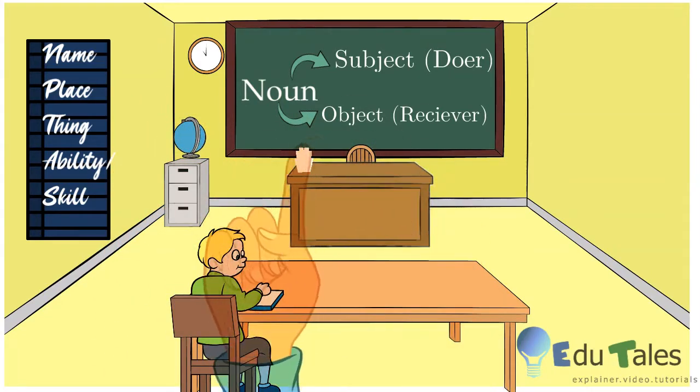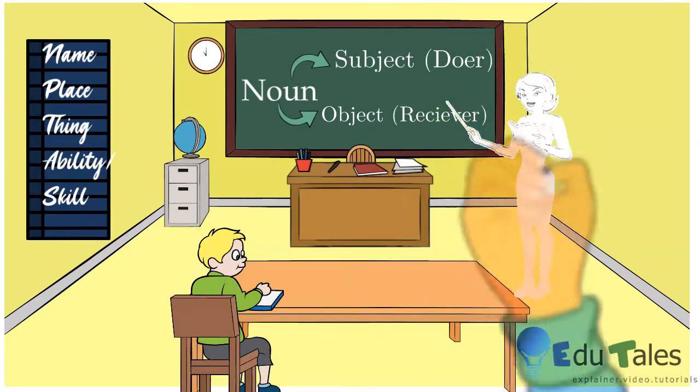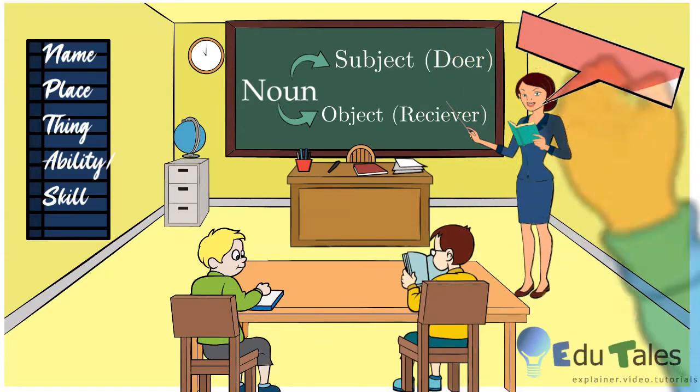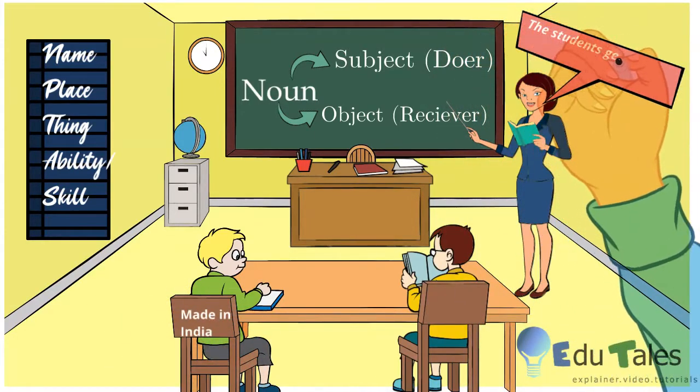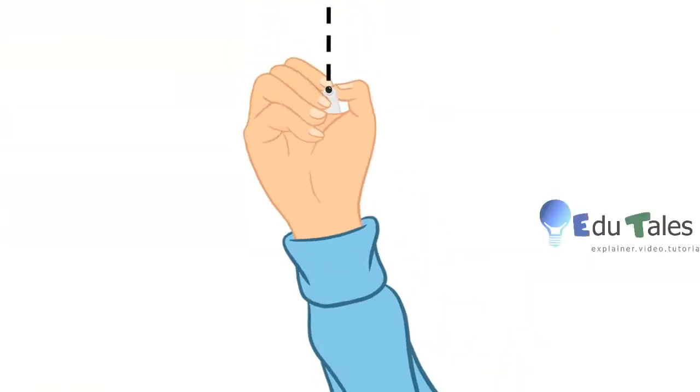Yes, you're right. Not only students, board, globe, clock, table, pen, paper, and also made in India, printed on the chair are nouns, but also when the teacher says the students get knowledge in the school, knowledge is also a noun.